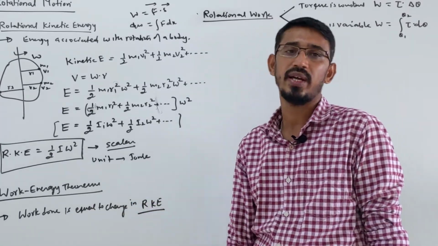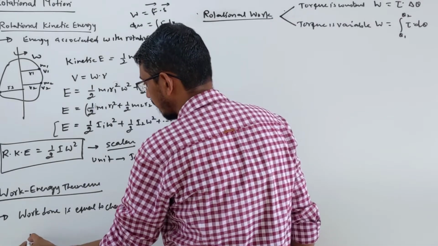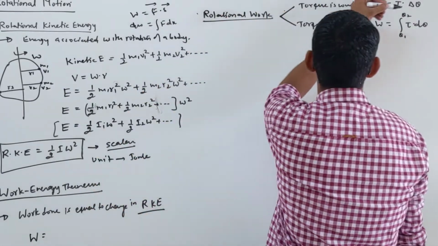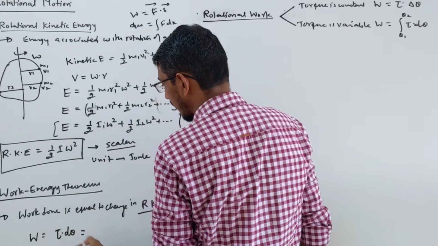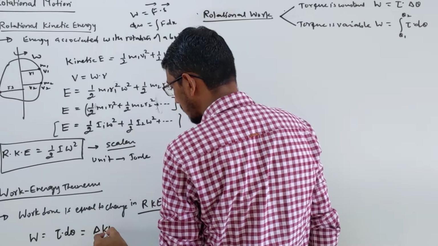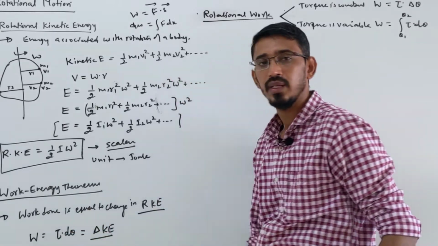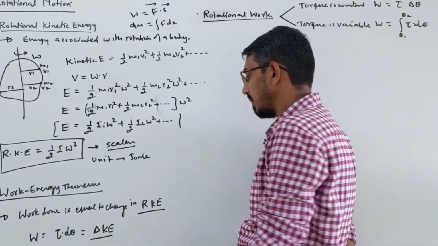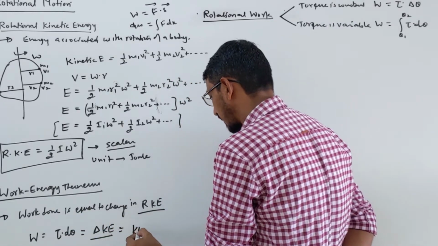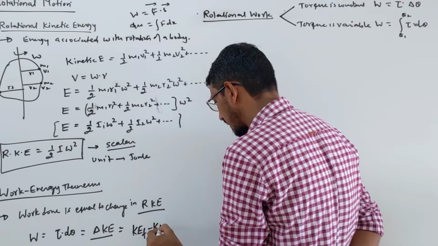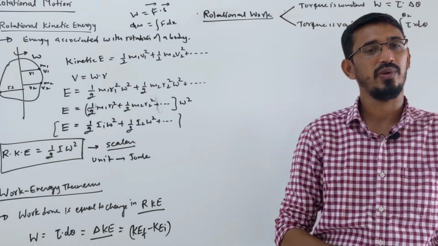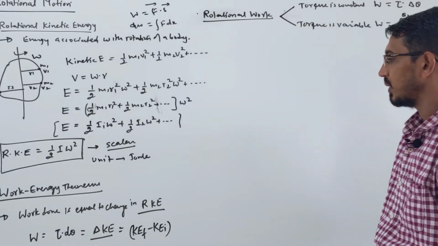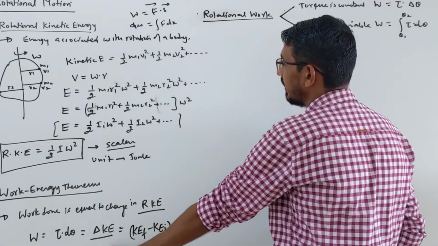Change in the rotational kinetic energy. So work you can say this way: either in this format, the force into displacement, or torque into d theta, or you can also say simply the change in rotational kinetic energy. Means kinetic energy final minus kinetic energy initial. This is the work energy theorem you have learned in the last chapter. The same we have to apply here also, okay? Exactly the same way. So this is the main use here.